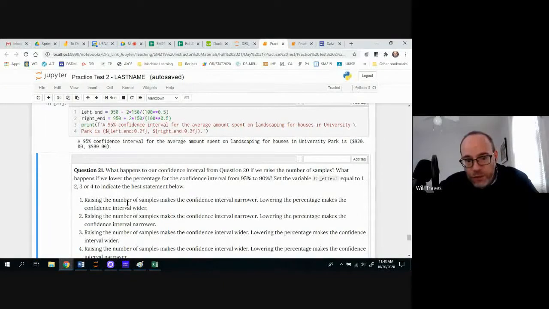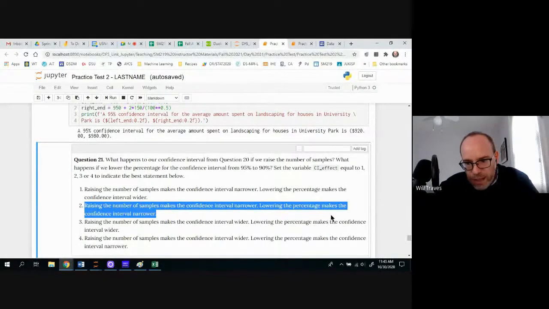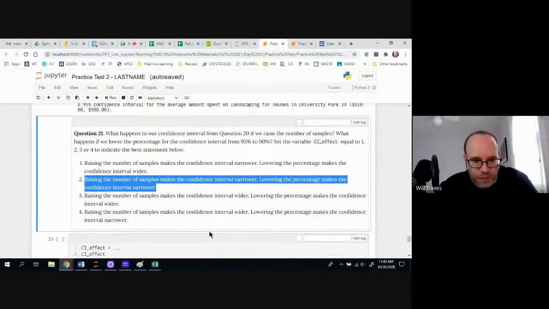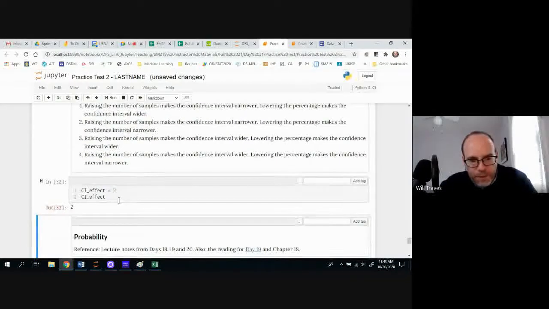Also, what happens if we lower the percentage for the confidence interval from 95% to 90%? Well, if you lower the percentage, you're less confident in your interval, and that means that your interval must have been narrower, right, rather than wider. So I think the answer here is 2. Raising the number of samples makes the confidence interval narrower, and lowering the percentage also makes the confidence interval narrower. That would be the effect.